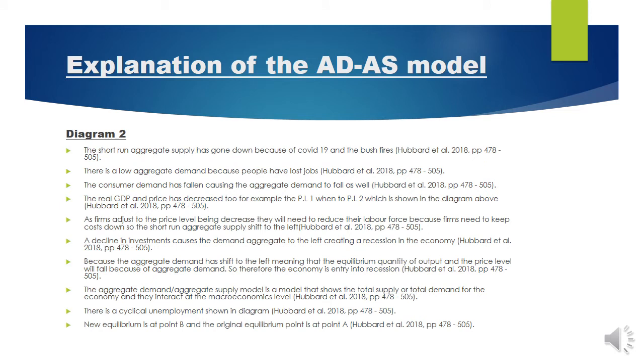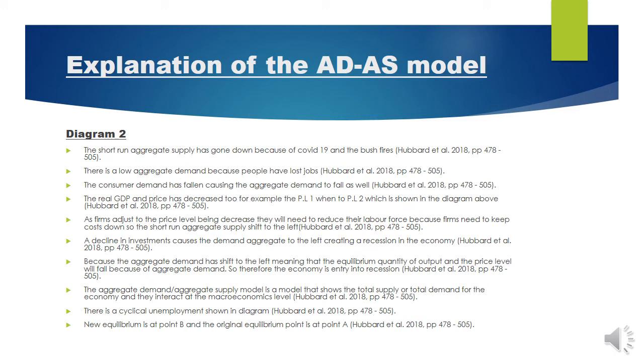The short run aggregate supply has gone down because of COVID-19 and the bushfires. There is a low aggregate demand because people have lost their jobs. The customer demand has fallen, causing the aggregate demand to fall as well. The real GDP and price level have decreased too. For example, price level 1 went to price level 2, which is shown in the diagram above.